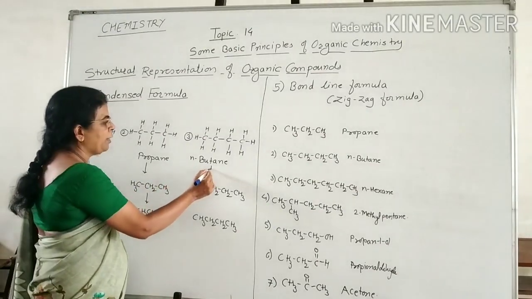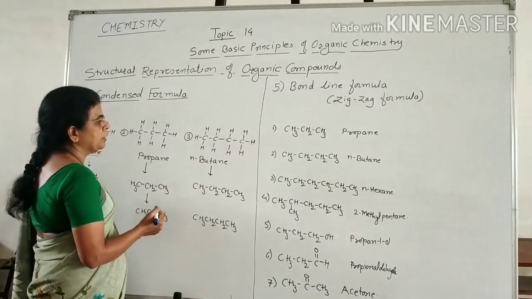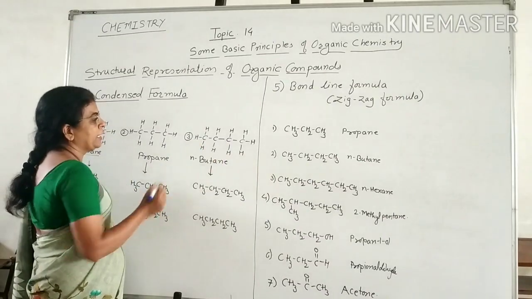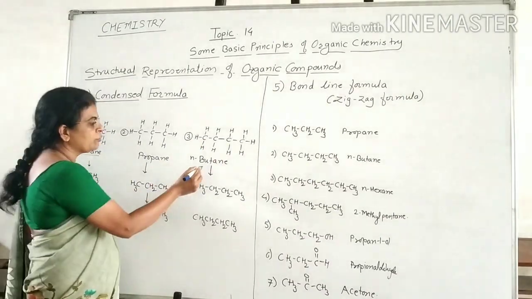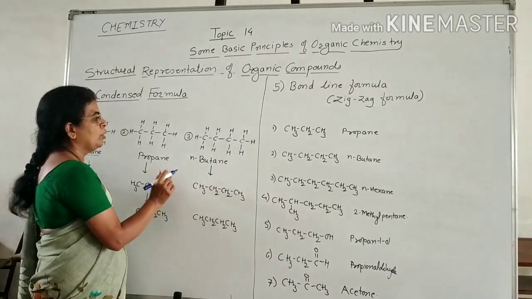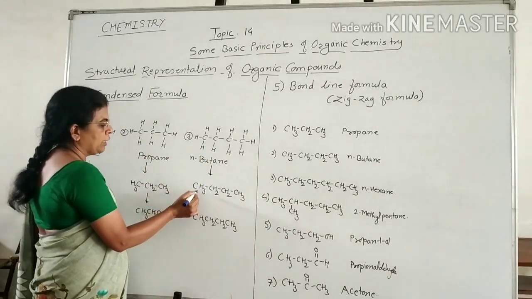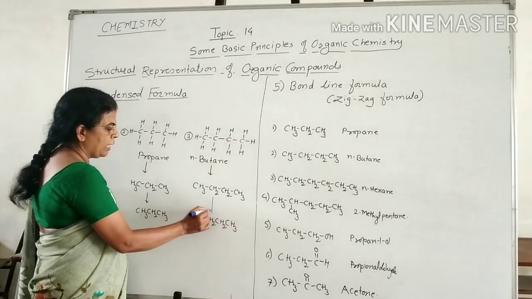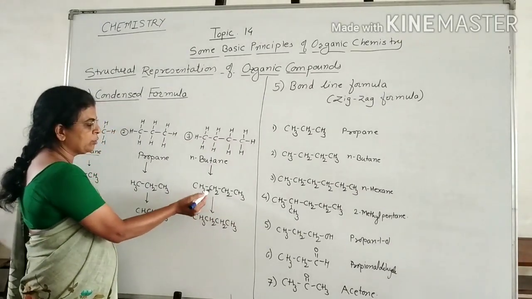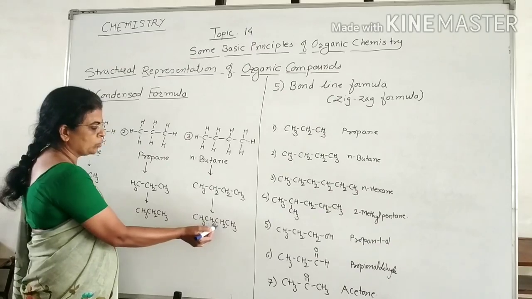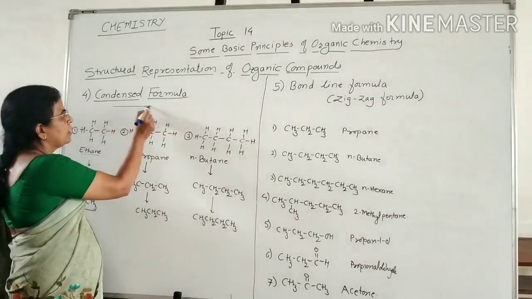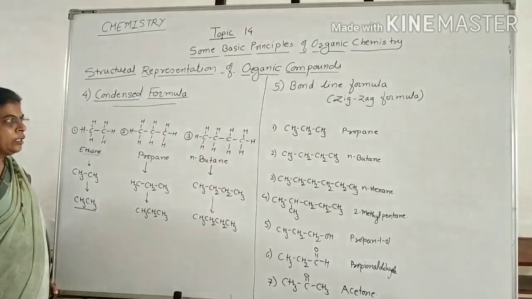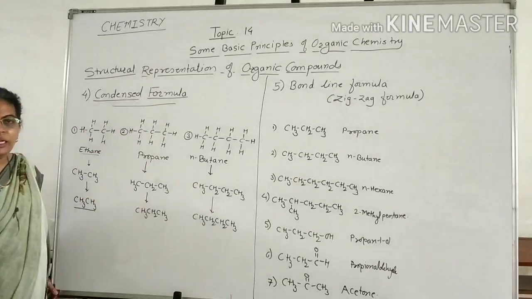Now, the third one, this is n-butane. That is, there are 4 carbon atoms and 10 hydrogen atoms. Each bond is represented in the structural formula, but in the condensed formula, all the C-H bonds and carbon-carbon bonds are not shown, like this: CH3, CH2, CH2, CH3. This is also a condensed formula, in which these bonds are not shown. In this way, by using the condensed formula, we can represent the structures of organic compounds.